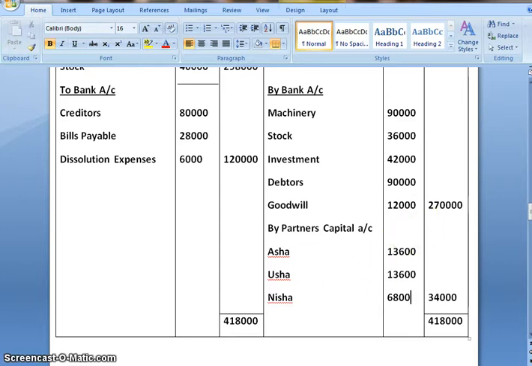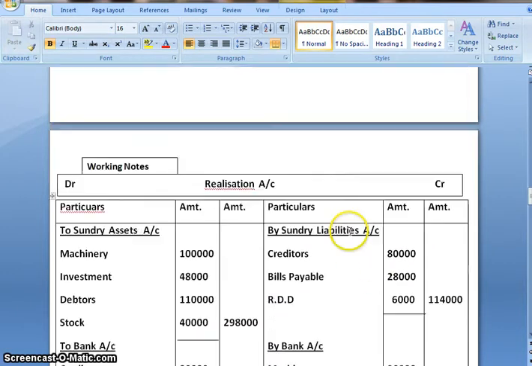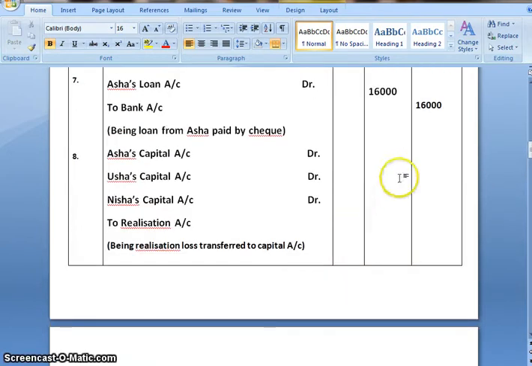So we'll pass the journal entry of this. Journal entry would be Asha's capital account debit, Usha's capital account debit, Nisha's capital account debit to realization account, and the amounts we have already calculated. That is 34,000.